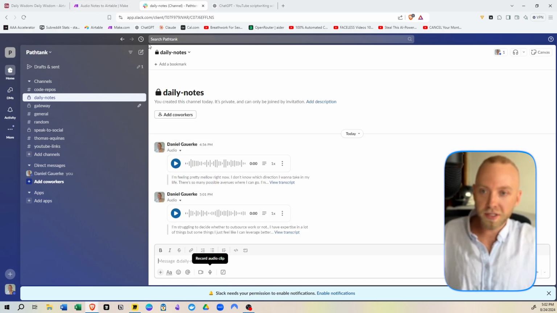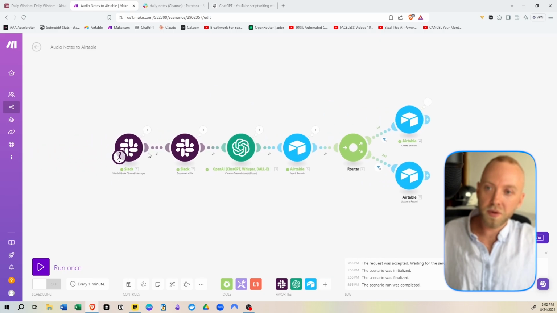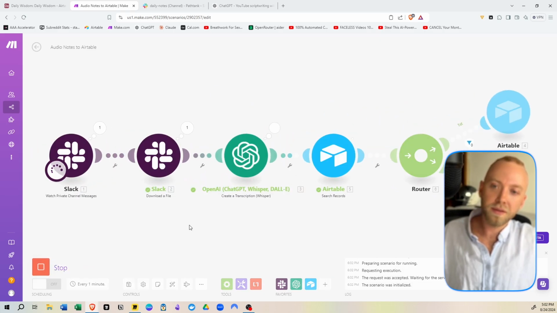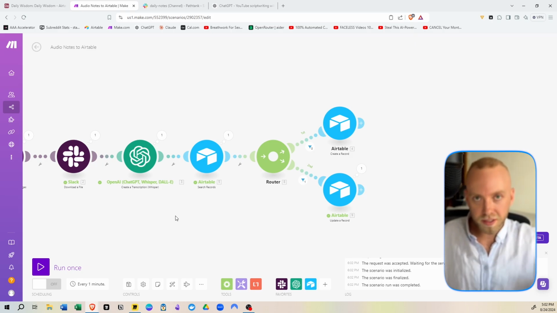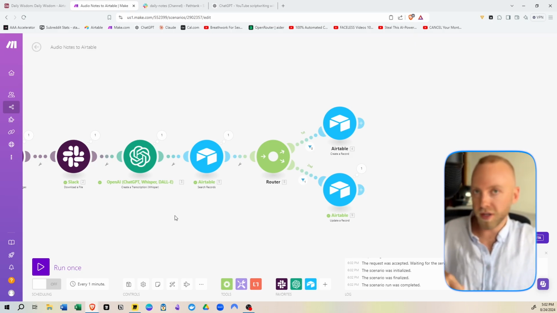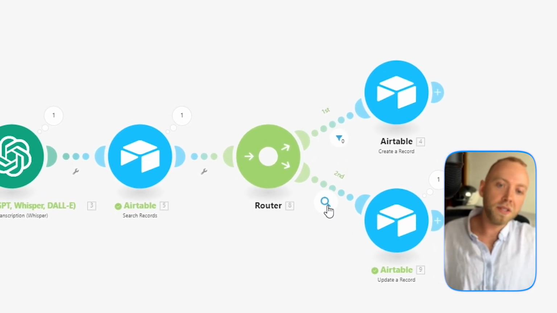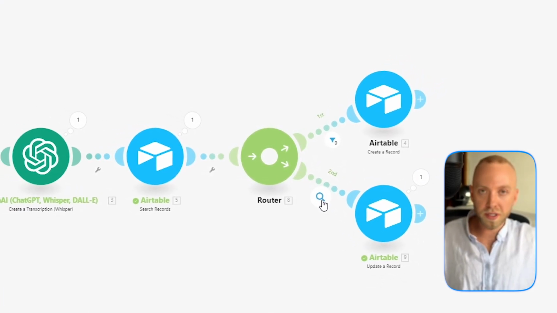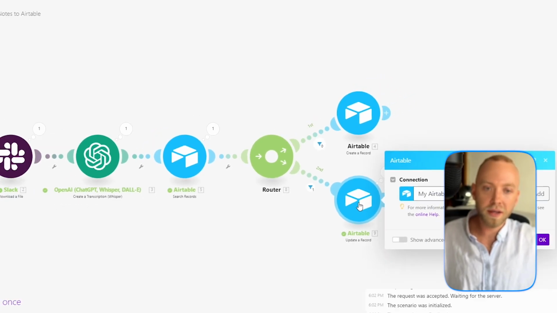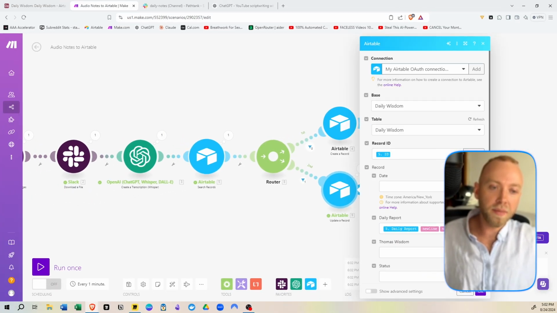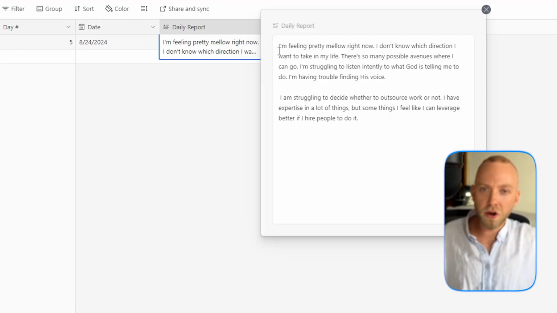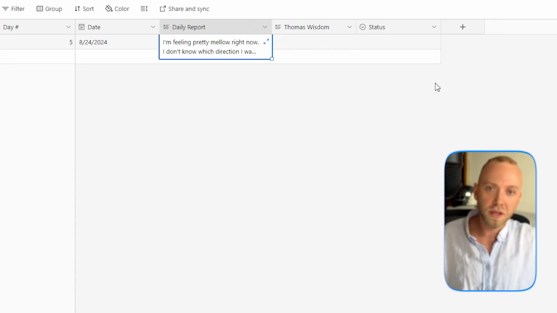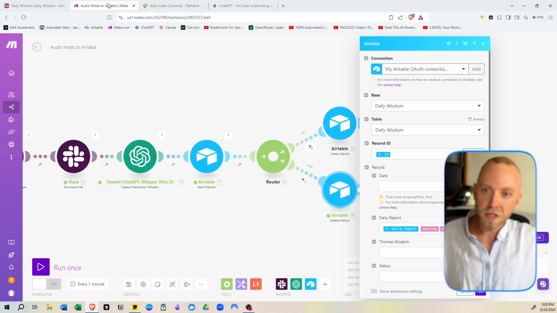Okay. Anyways, so let's go back to our Make. We're gonna run this again, and it automatically picked up the newest message because it's not gonna pick up the message over and over again. Don't worry about that. And here is the filter for here. Because the bundles were more than 0, it went here, and what it did is it adds and stacks the messages on top of each other. If we go in here, we click this, we can see that there's a line space between the two messages we just had, right?